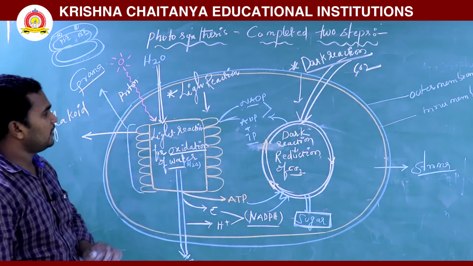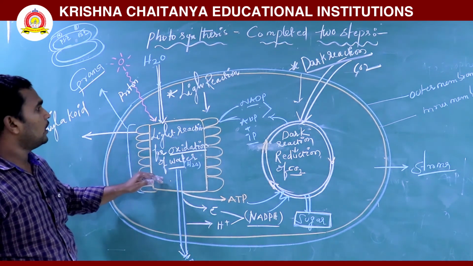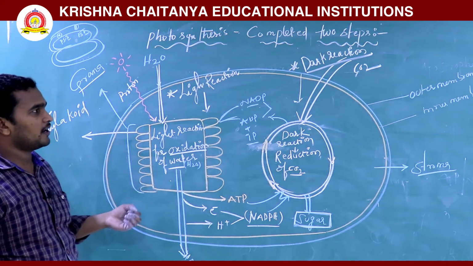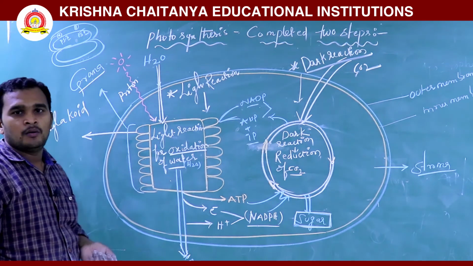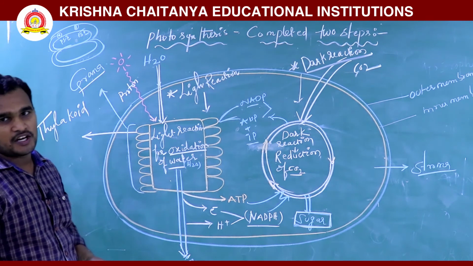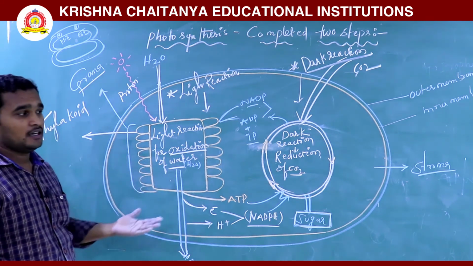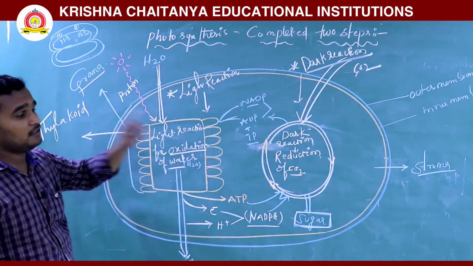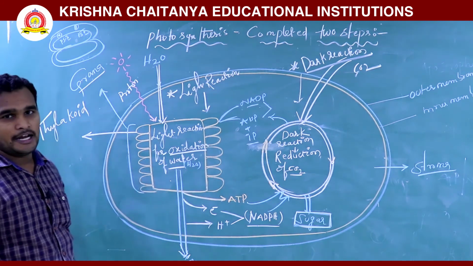So where does the light reaction take place? It takes place in the grana or thylakoid region. A group of thylakoids is called a grana. And where does the dark reaction take place? It takes place in the matrix, nothing but the stroma region. The light reaction depends on the light, and the dark reaction does not depend on the light, it depends on the light products.